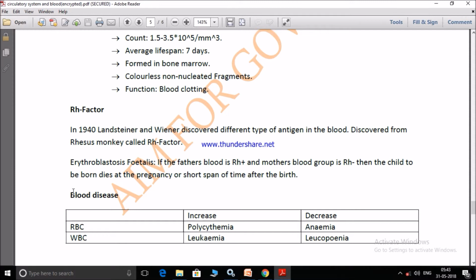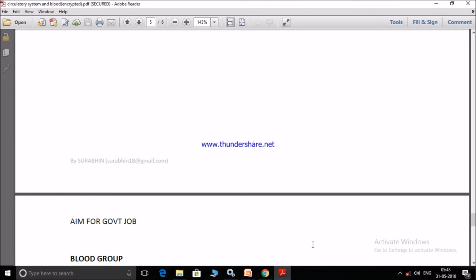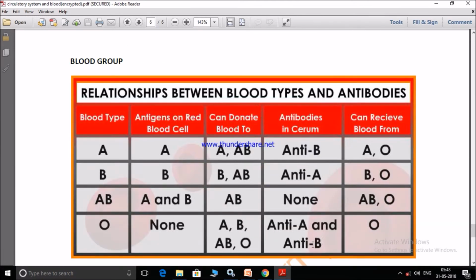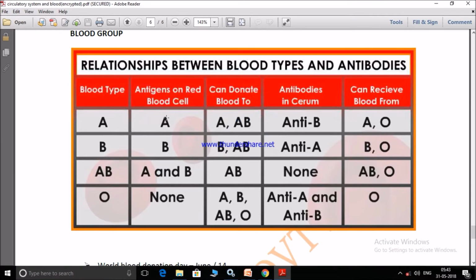Next is blood diseases. If the RBC increases, it is known as polycythemia. If RBC decreases, it is anemia. When WBC increases, it is leukemia, and when the WBC decreases, it is leukopenia. Next is blood group. There are four groups: A, B, AB, O. The antigens are on the RBC. For the A blood group, A antigen will be present on the RBC.